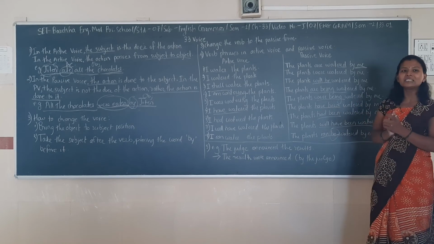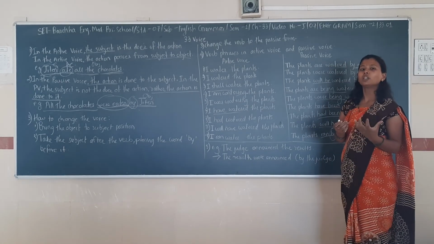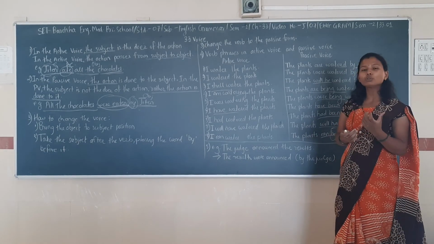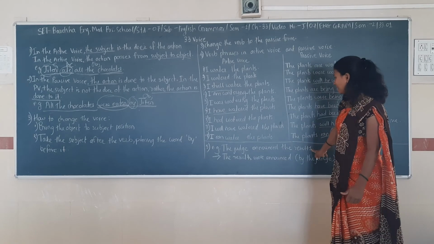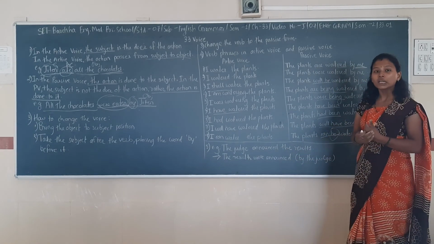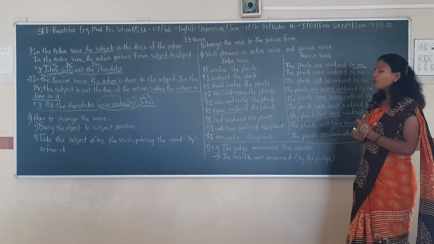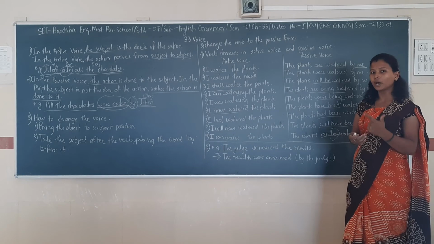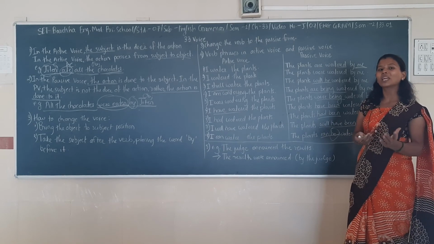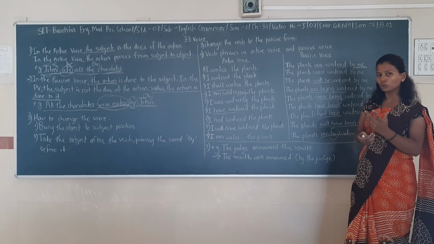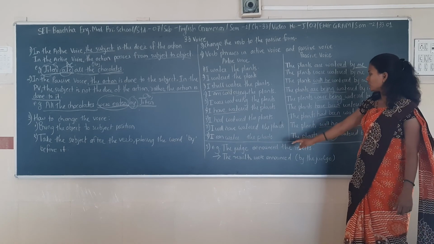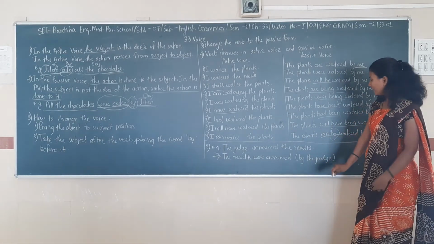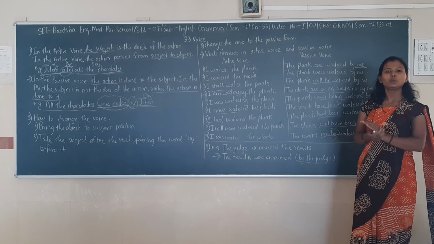This was about the tenses, but sometimes there is no necessity to use the subject or to use by. See this example. The judge announced the result. In this sentence, if you are using by the judge, what is the judge? It is your subject, your noun. You can use it or you cannot use it. It is okay if you are not using it. So your passive voice, the result was announced, is okay if you are not using by the judge, but if you are using by the judge, then it is okay also.